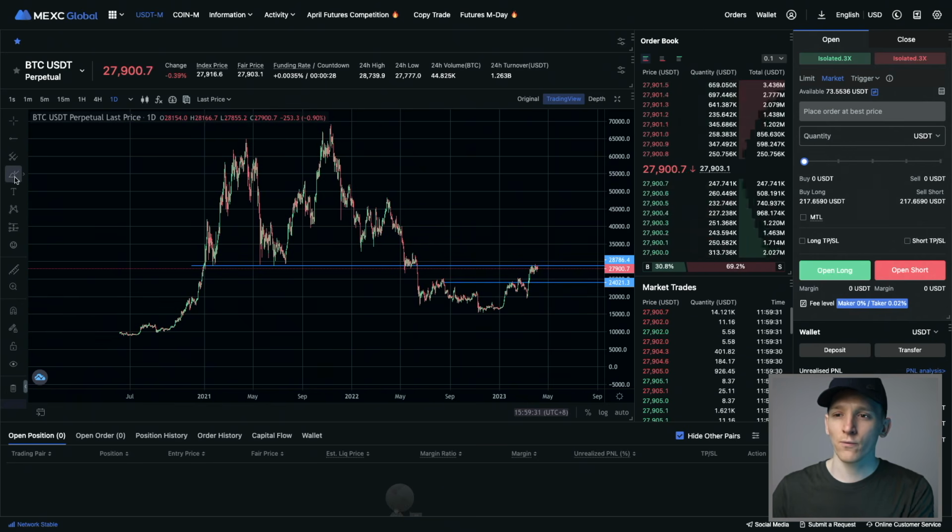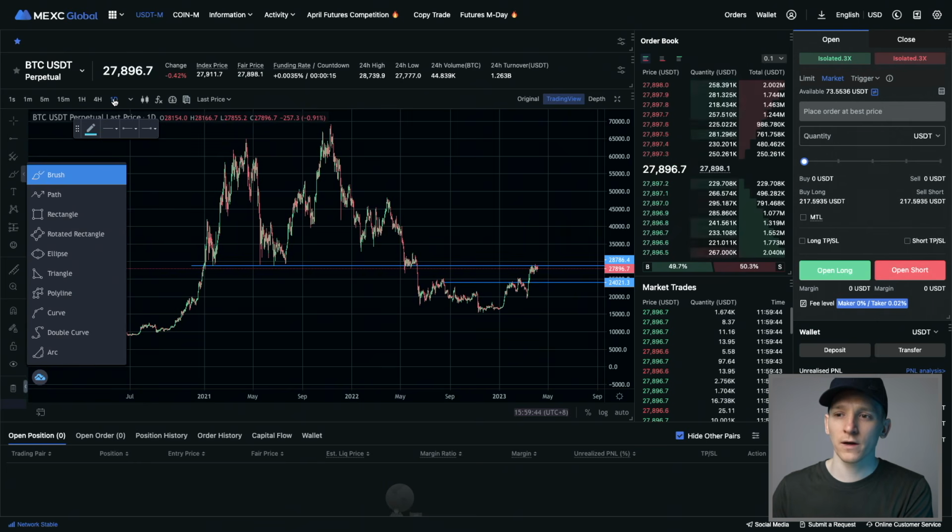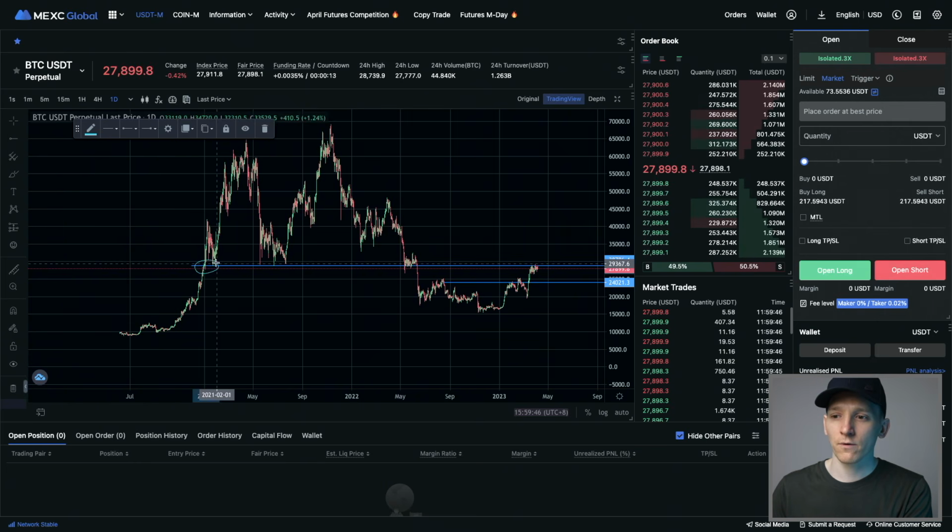So as you can see, support and resistance method. Support and resistance is a price level where the trade gets to and bounces away from. Now to the downside, it's known as support, and to the upside, it's known as resistance. On a very long-term chart here, one-day chart, we can see right here is a support level for the price. On 3 occasions, it got supported here, but then broke down. But that doesn't matter. That becomes a support and resistance line. So that is a support and resistance line here from the previous bull market.